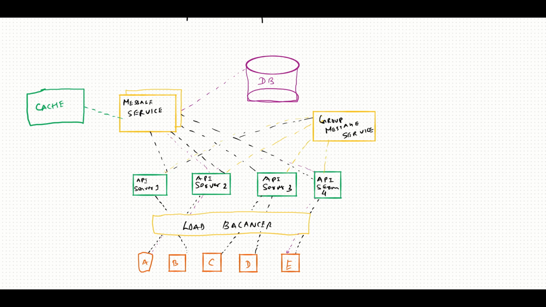Yeah, and this will also be scalable, so we can add one more server like here, and also we will have another cache connected to this. So this is how we can handle the group messages, right? But this is also connected to the database, and we need to save the information about the groups and also about the users.